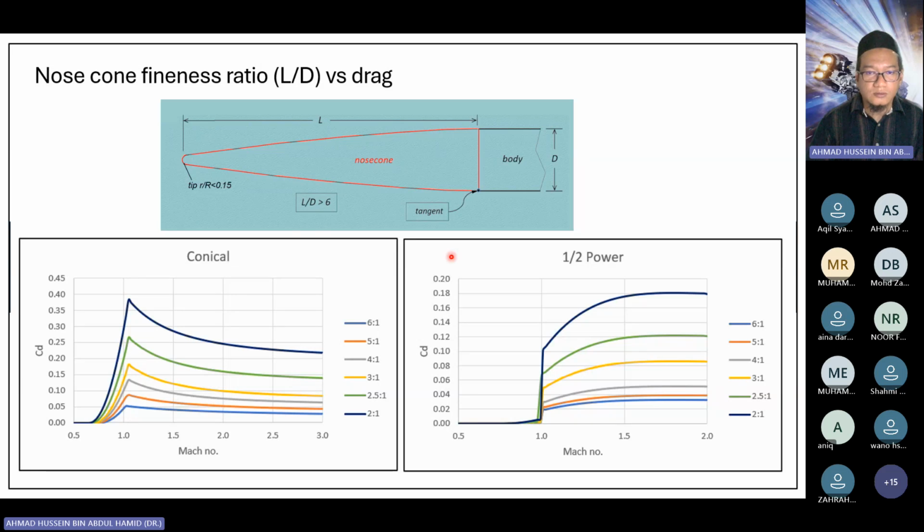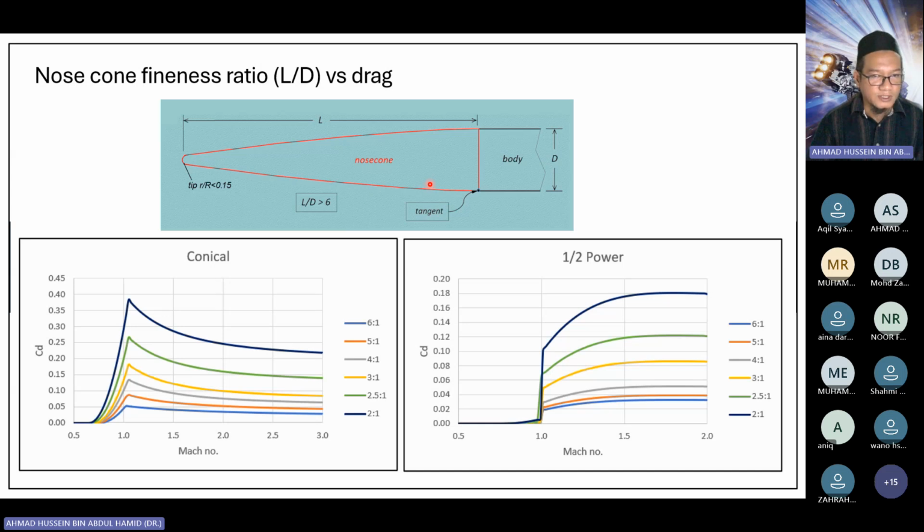Based on these plots, logically we want to design our nose cone to be as long as possible because it will reduce the drag. But remember, there's another competition, which is mass. The longer the nose cone is, the higher the mass of the nose cone. The higher the mass means the heavier the rocket, and the heavier the rocket means the lower the apogee.